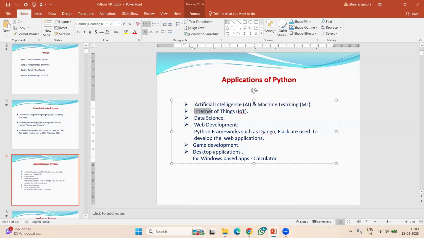Next, IoT stands for Internet of Things. Internet of Things means the things which we can control and manage with the help of the network or internet. I repeat once again, it is one of the popular technologies nowadays. So what is the definition I said? The things which we can control and manage over the network or internet are called Internet of Things.